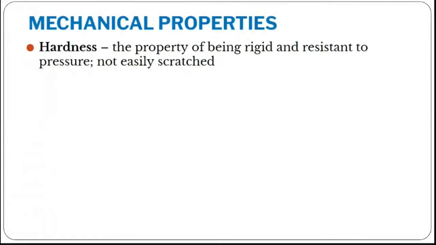All our mobile phone screens have some Gorilla Glass. It means it is very hard, so there won't be much cracking and no formation of scratches. That is why we call it scratch resistant. That property we call the hardness property.